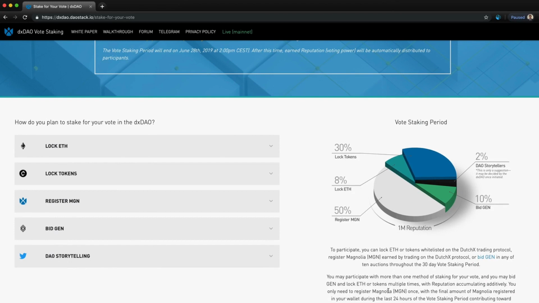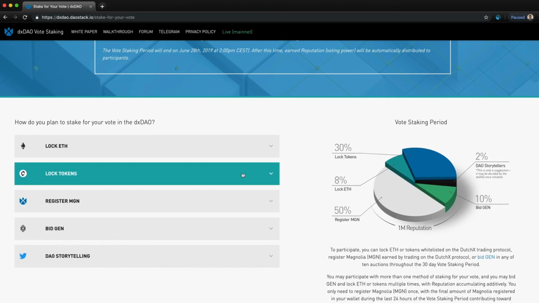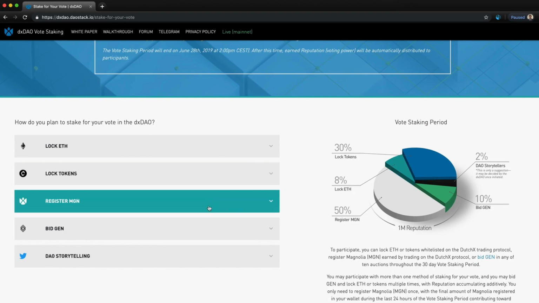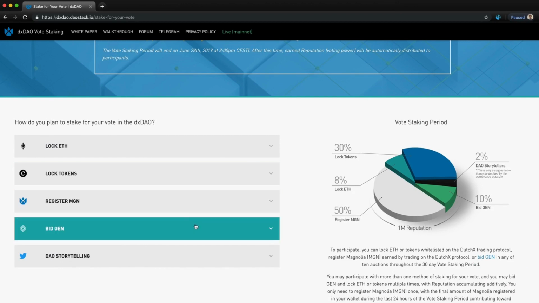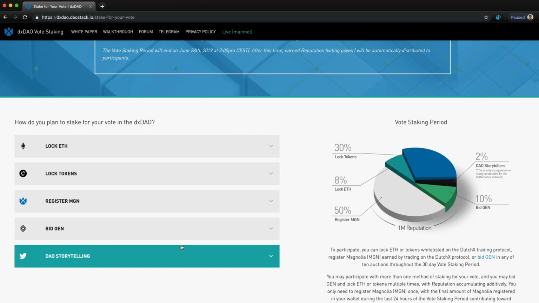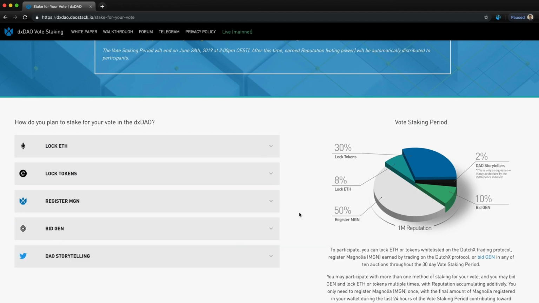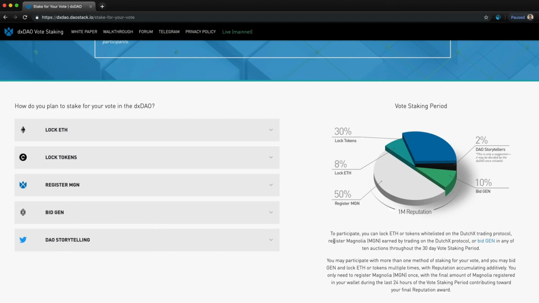Here we can see the 5 ways of earning reputation: locking Ether, locking other ERC20 tokens, registering Magnolia, bidding GEN, and DAO storytelling. You can also see here the proportions in which reputation is distributed through each method. Locking ETH is probably the most straightforward way to gain reputation, but it's not necessarily the most rewarding. Remember that only 8% of all reputation is allocated to those who use this method.